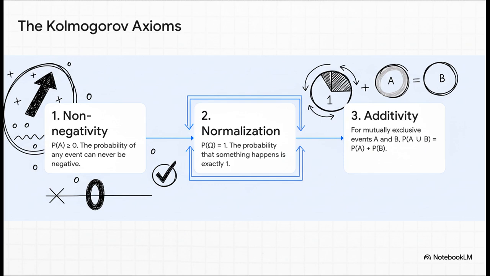It's just common sense. Second, normalization. The probability of the entire sample space is 1 or 100%. This just means something has to happen. When you roll a die, you have to get a 1, 2, 3, 4, 5, or 6. And finally, additivity. This one's for events that can't happen at the same time, what we call mutually exclusive. You can't roll a 1 and a 3 on the same roll. So the probability of rolling a 1 or a 3 is just the chance of rolling a 1 plus the chance of rolling a 3. That's it. Seriously. The entire field of probability theory grows from these 3 seeds.